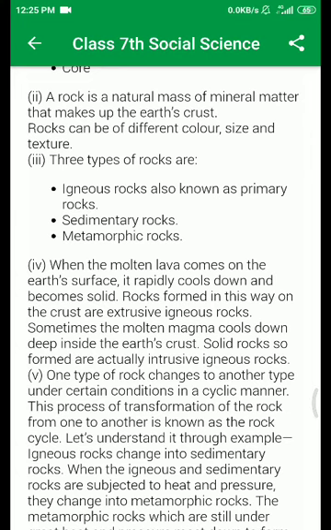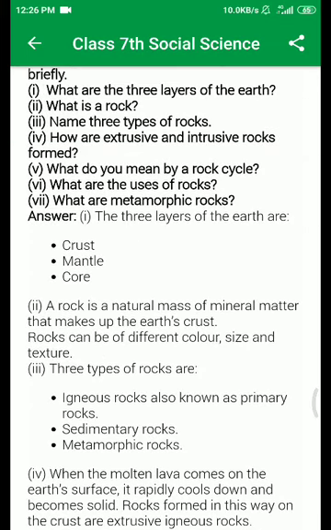Sometimes the molten magma cools down deep inside the earth's crust. Solid rocks so formed are intrusive igneous rocks. I hope you understand. Extrusive rocks are formed when molten lava cools down on the earth's surface. And intrusive is when molten magma cools down deep inside the earth's crust, which is known as intrusive igneous rock.